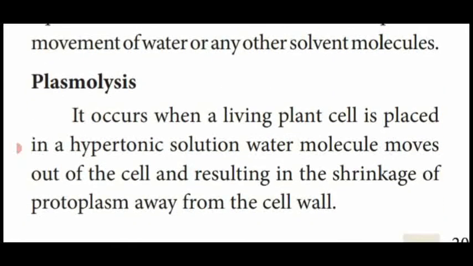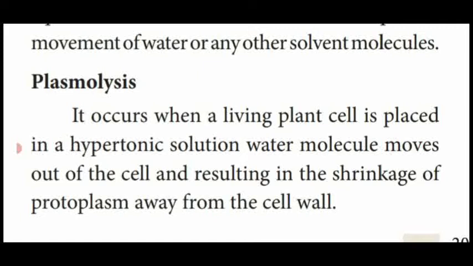Another one, plasmolysis. The membrane present inner to the cell wall is called the plasma membrane or cell membrane. When you place the cell in a hypertonic solution, which means a lower concentration solution, the cell membrane oozes out water molecules to the hypertonic solution.